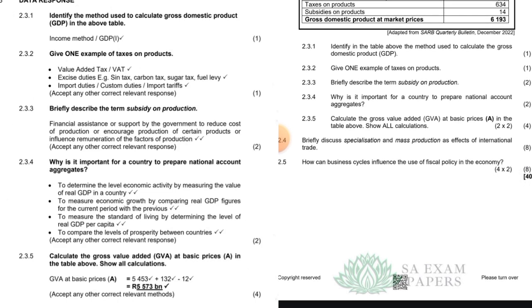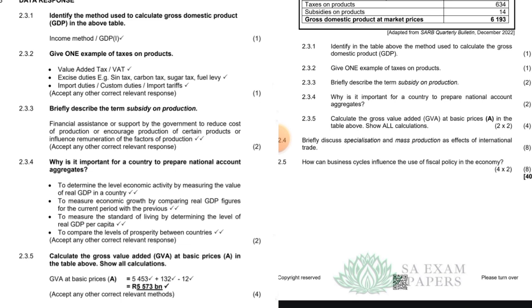Pause the video. 2.3.1. Identify in the table above the method used to calculate the gross domestic product, which is the GDP. This is the income method. 2.3.2. Give one example of taxes on products. Taxes on products. This is VAT. 2.3.3, briefly describe the term subsidy on production.